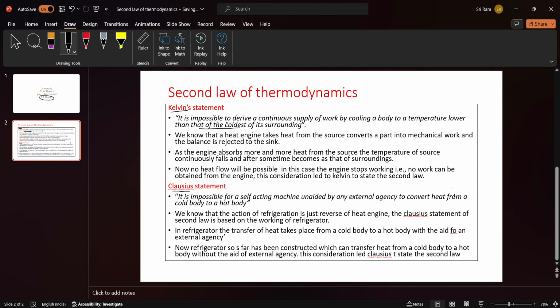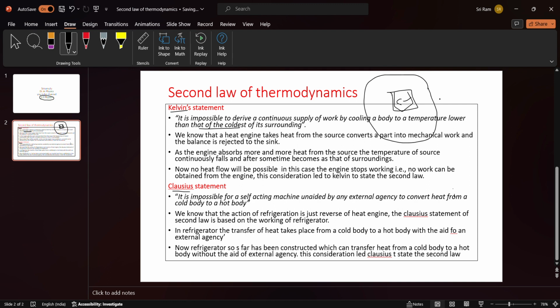See here, it is impossible to derive a continuous supply of work by cooling a body to a temperature lower than that of the coldest of its surroundings. Suppose there is one substance kept in the weather, and let it be the coldest one, and the weather temperature is somewhat greater than this substance.